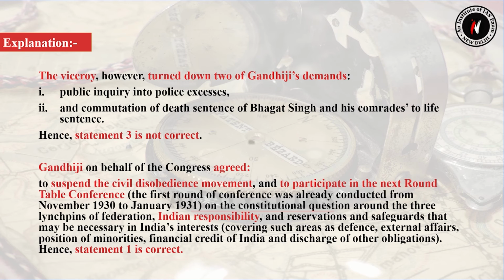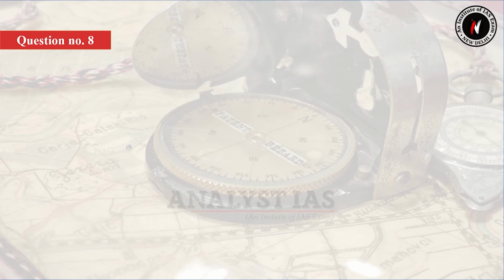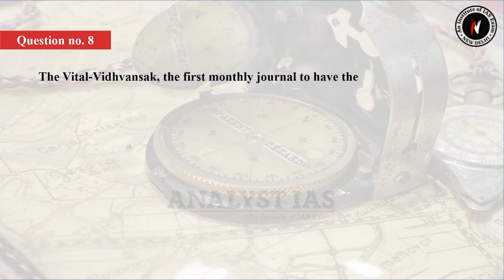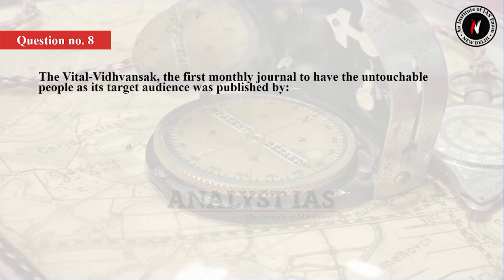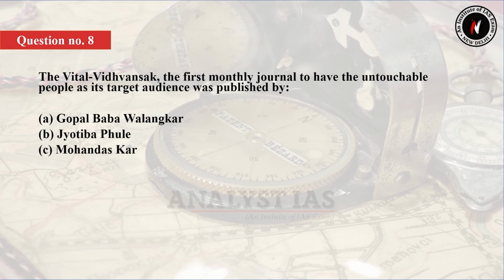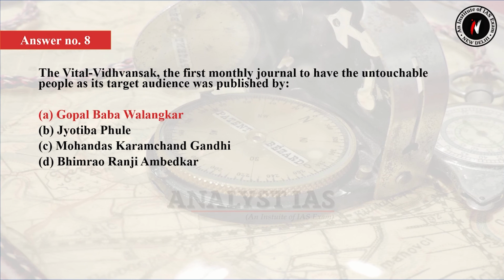Now let's move to the next question. So question number 8 is, the Vital Vidwansak, the first monthly journal to have the untouchable people as its target audience, was published by option A, Gopal Baba Walankar, option B, Jyotiba Phule, option C, Mohandas Karamchand Gandhi, or option D, Bhim Rao Ramji Ambedkar. So the answer of this question is option A. Vital Vidwansak was published by Gopal Baba Walankar. Now let's see the explanation.